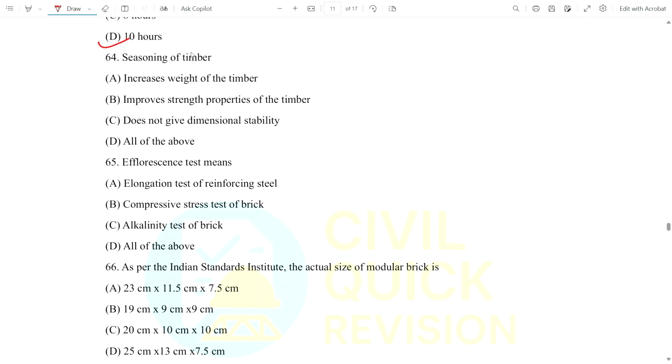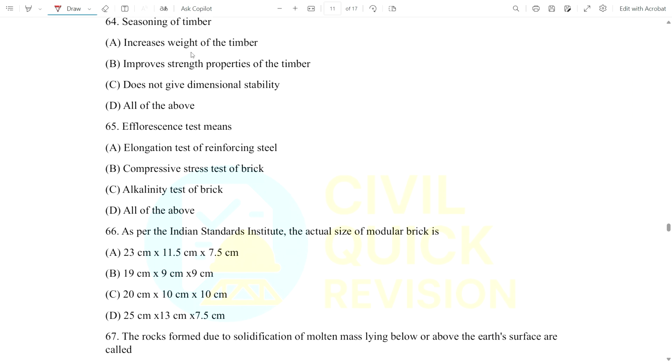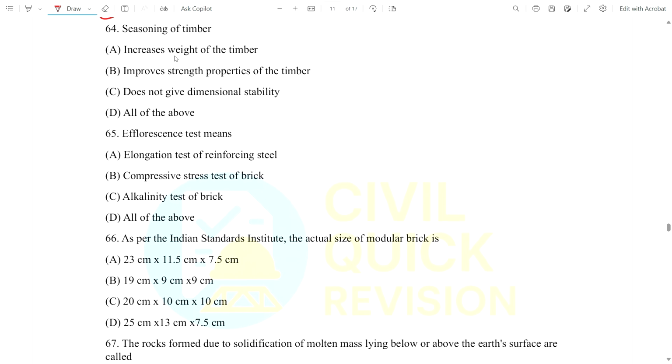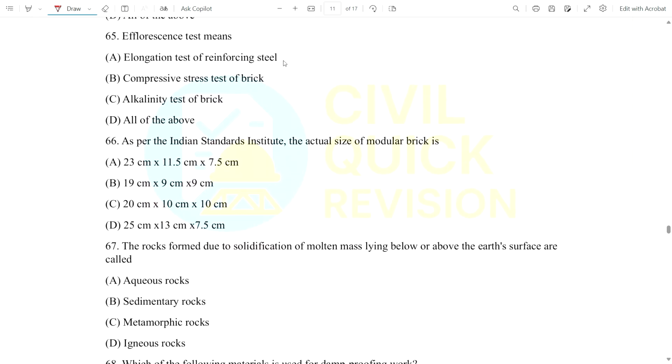Now question number 64, seasoning of timber is what? Increase weight of the timber, improves strength properties of the timber, does not give dimensional stability, or all of the above. So for question number 64 you will understand that seasoning of timber mainly improves strength properties of the timber.